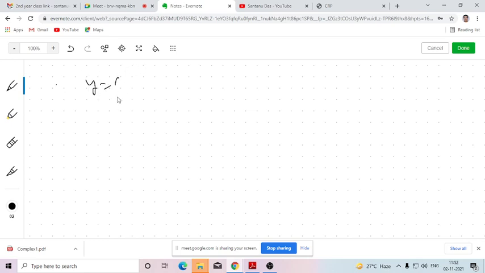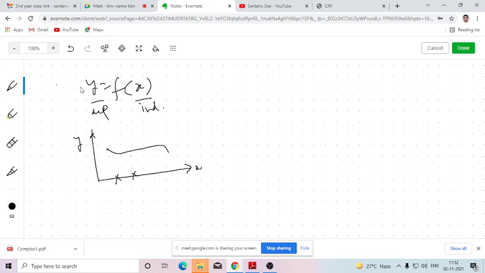Let's see, if I consider the function of one real variable, say y equals f(x), then the number of independent variable is 1 and the number of dependent variable is 1. So in total there are two variables. We can incorporate the two variables as a point in the two-dimensional geometrical figure. We take the value of x, and for that we get the value of y. If I join them, this will give us the locus. This locus will give us a curve in the two-dimensional plane. Since there are two variables, we can incorporate them as a point in the two-dimensional plane, and if we join them, this will give us a geometrical curve.